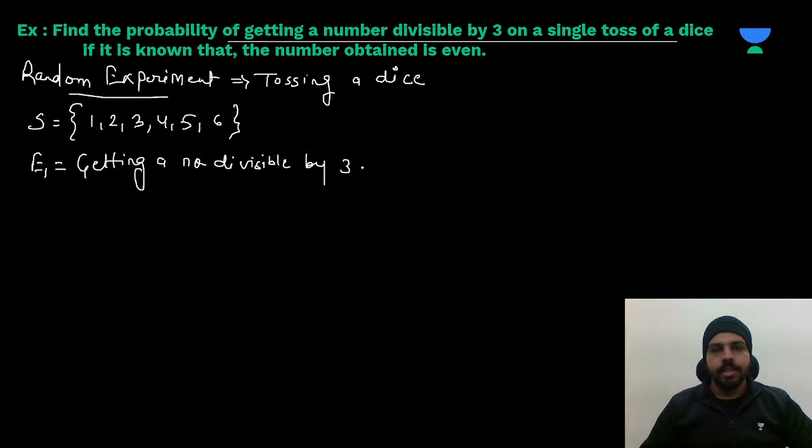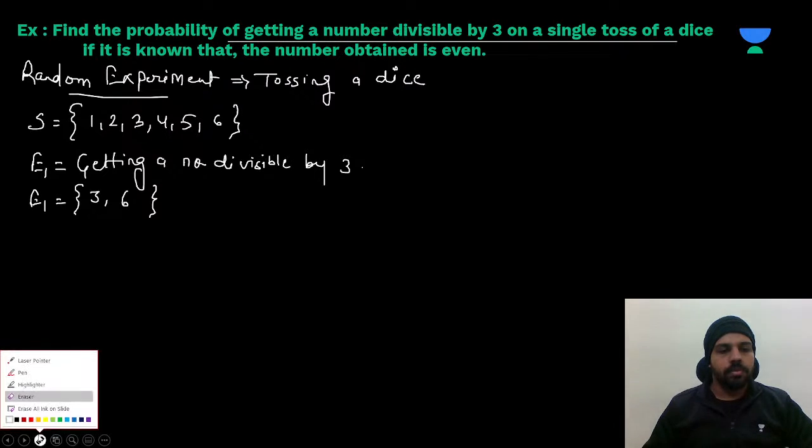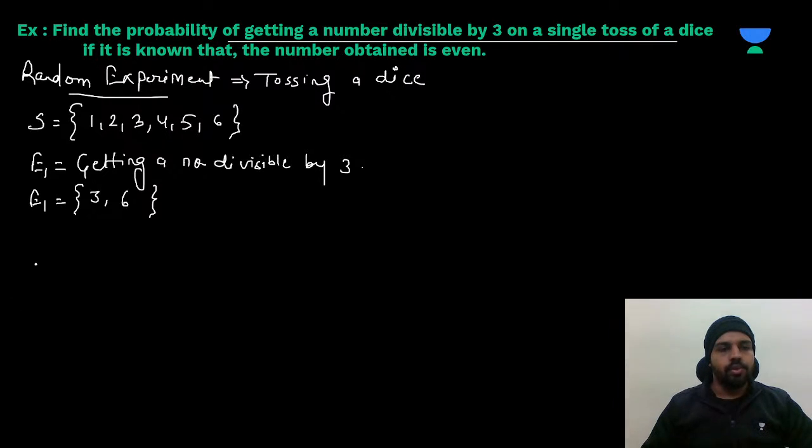Understood? So if we write this in the form of a set, getting a number divisible by 3 will be 3 and 6 only. Right or not? Yes, that's it. Now event 2, which is already done. They are saying it is known that the number obtained is even.